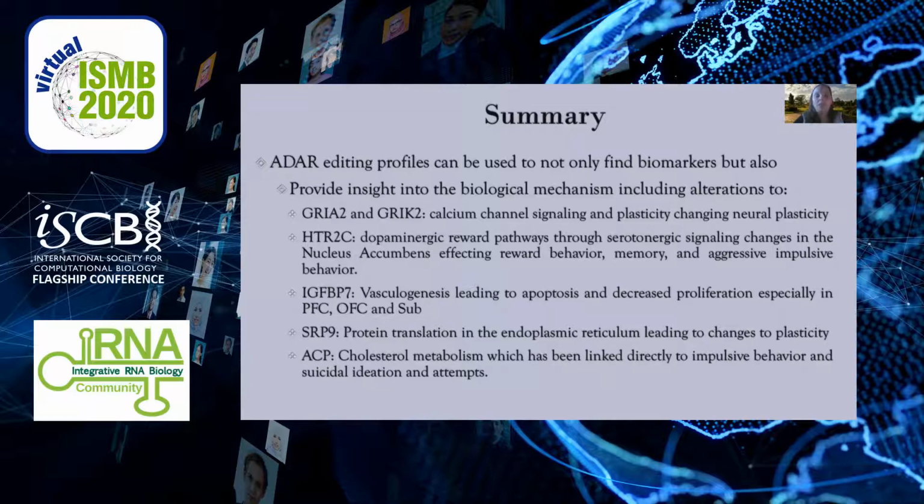In summary, AID editing profiles of the excitome can be used to not only find biomarkers to predict suicidal risk, but also provide insight into the biological mechanisms, including alterations to calcium channel signaling and plasticity, dopaminergic reward pathways through serotonergic signaling, changes in the nucleus accumbens, vasculogenesis leading to apoptosis and decreased proliferation, especially in the PFC, OFC, and subiculum, protein translation in the endoplasmic reticulum leading to changes in plasticity, and cholesterol metabolism, which has been linked directly to impulsive behavior and suicidal ideation and attempts.